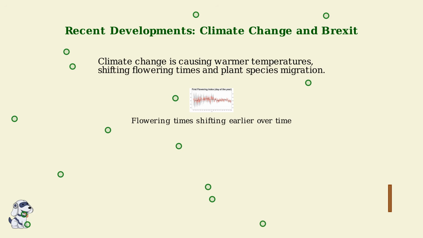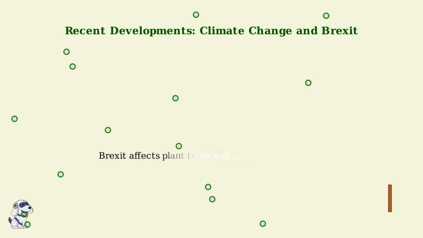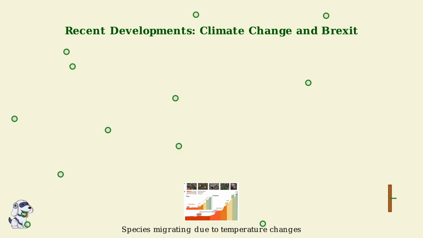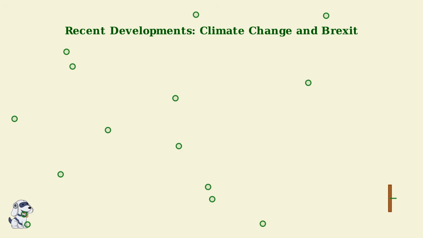Warmer temperatures are shifting flowering times and causing plant species to migrate northward. Brexit has impacted plant trade and research collaborations, leading to tighter import regulations designed to prevent the spread of invasive species. These changes highlight the need for proactive conservation strategies to protect England's native flora and maintain biodiversity. By understanding these recent developments, we can better appreciate the challenges and opportunities for England's plant ecosystems.